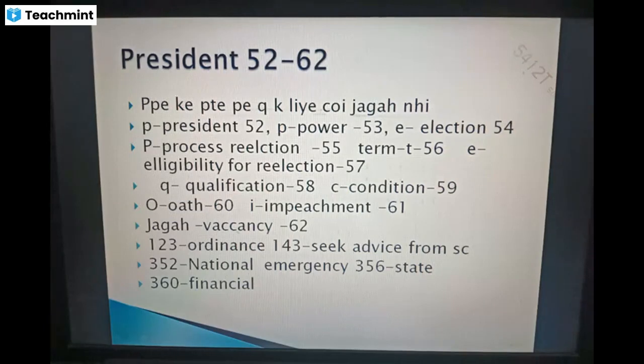So P for president, article 52. P for power, article 53. E for election, that is article 54. P for process for re-election, that is article 55. This is Patte, so P T E, this is Patte. T for term, that is article 56. E for eligibility for re-election, that is 57. Then Q for qualification, article 58. And C for condition of the office, that is 59.